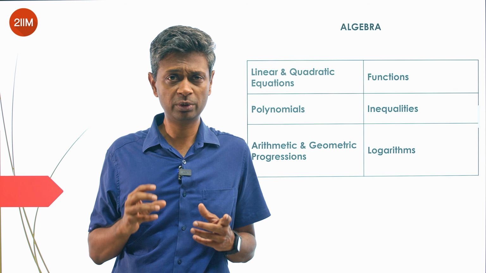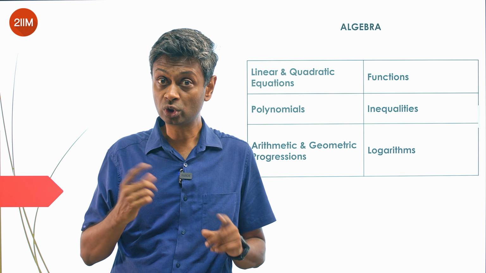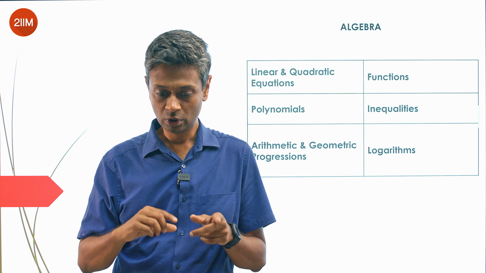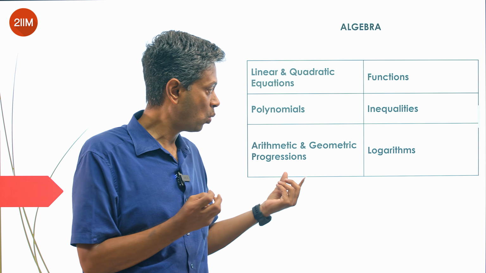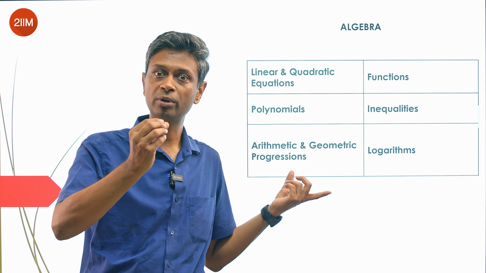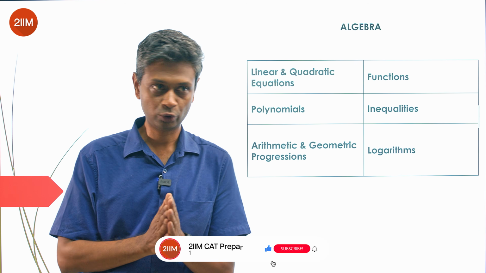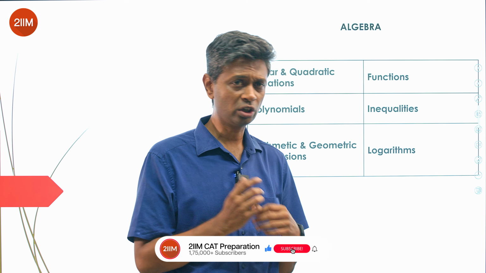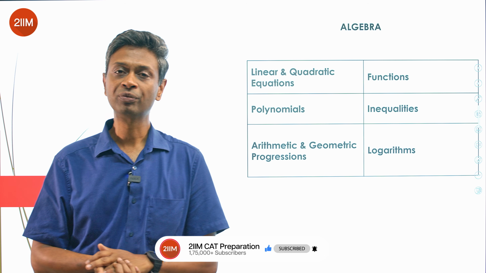Get very comfortable with the idea of log 1000 to the base 0.1, log 2 to the base 16. And so get those simple numerical ideas in place. How arithmetic progressions move, how geometric progressions move. Get that, then go into the algebraic end of it. And so you need lots of practice for this because it's not a naturally intuitive idea. And so this forms the bucket for this.